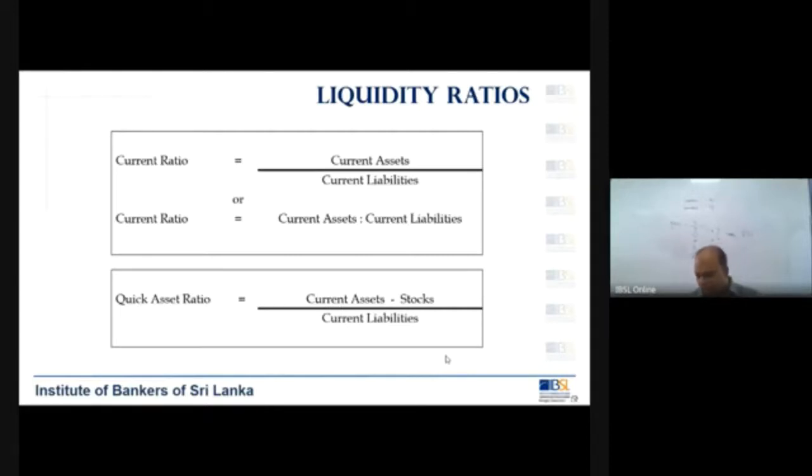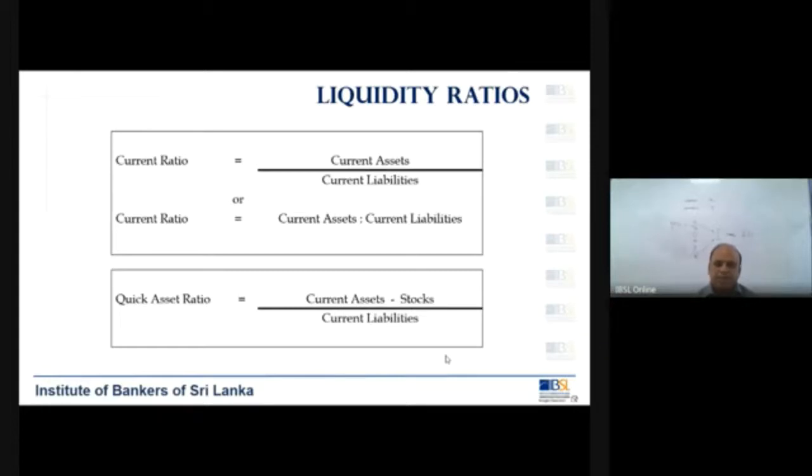Now under LKS 1, we learned what is current assets, what is current liabilities, what is stocks, everything that we have learned. So the current ratio is current assets divided by current liabilities. You will get an answer. What do you mean by that? Your current assets are how many times of your current liabilities?